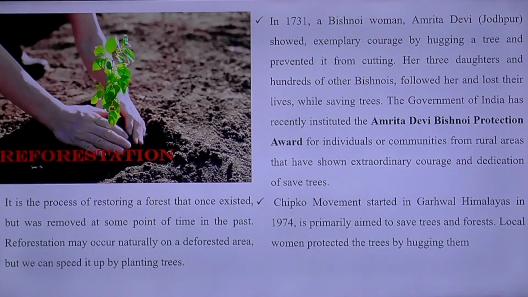And then the Chipko movement, which started in the Garhwal Himalayas in 1974, was primarily aimed at saving trees and forests. Local women protected them by hugging the trees.